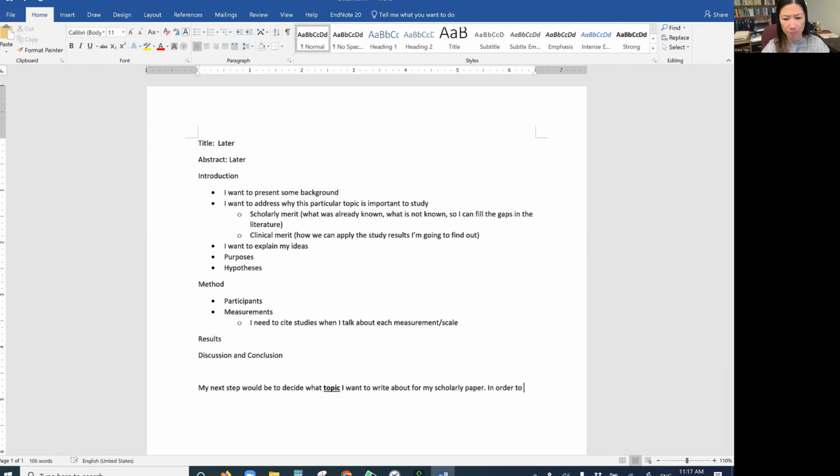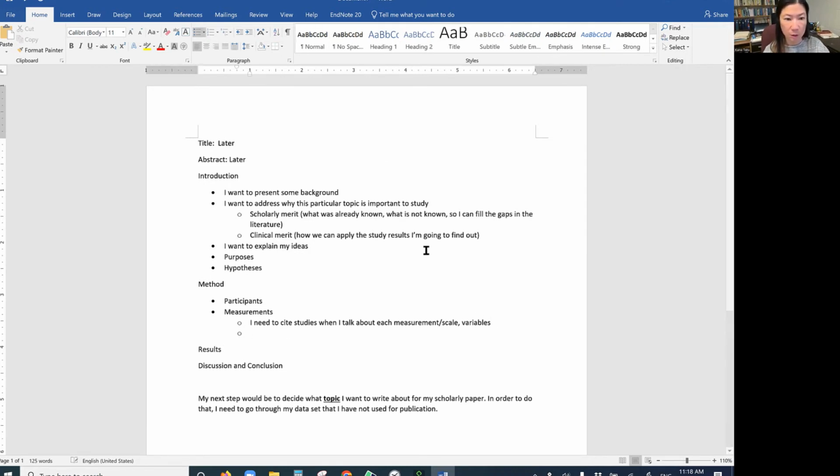In order to do that, I need to go through my data set that I have not used for publication. There are a lot. I do have a lot of data that I have not published yet. So going through all of the data and then identifying the measurements, scales, and variables, because once I decide them, that should automatically force me to decide which literature I'm going to cite. So that will be done. And then participants, measurement, procedures.